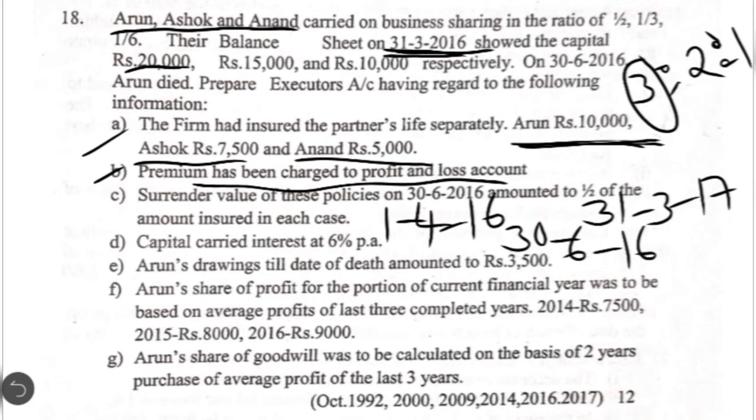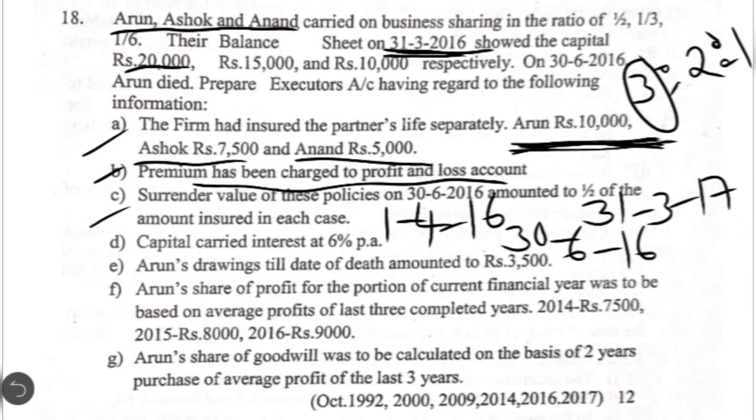In this case also, as the premium has been paid by the firm, though there is 10,000 maturity value on Arun's policy, which is in the name of Arun, Arun will not get the entire 10,000. He will get only his share in 10,000, that is 3/6 share in 10,000 rupees. The remaining amount will go to Ashok and Anand because the premium has been charged to the profit and loss account, which otherwise would have been given to them in the previous years, and even during the current year. So that is the second point.